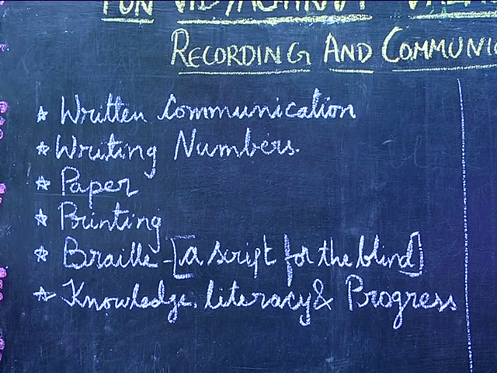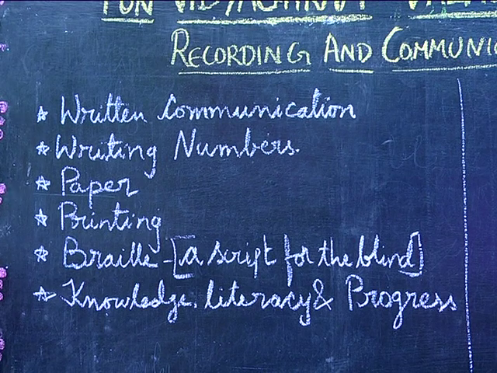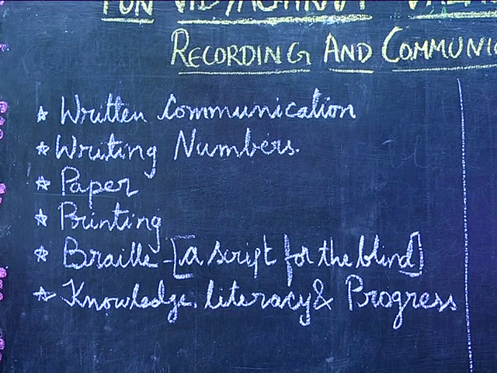So the blind people, when they touch the surface of the paper, will feel the dots. For the various numbers and alphabets, for one dot it might be A, for two dots it might be B, like this. The arrangement of dots represents the various alphabets and numbers. So by touching and feeling the dots on the surface of the paper, they are able to read.